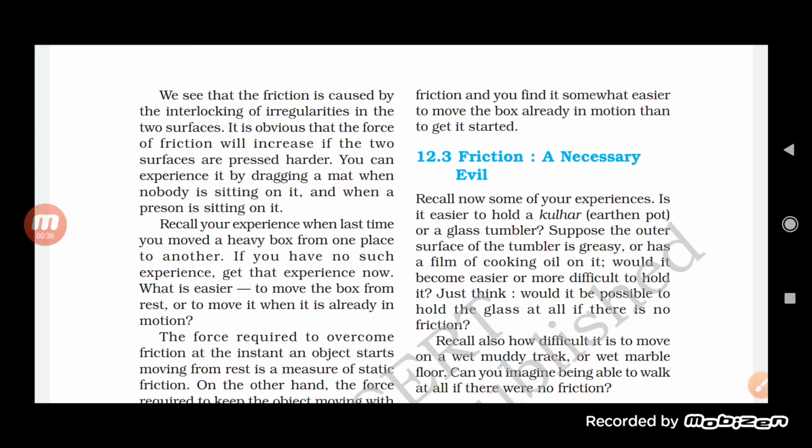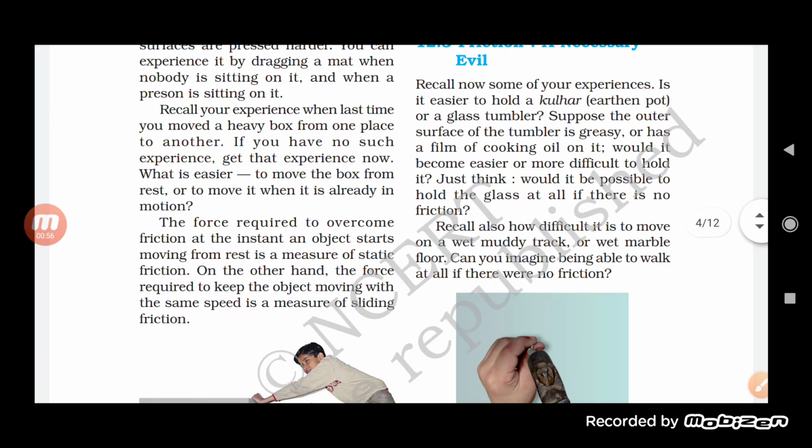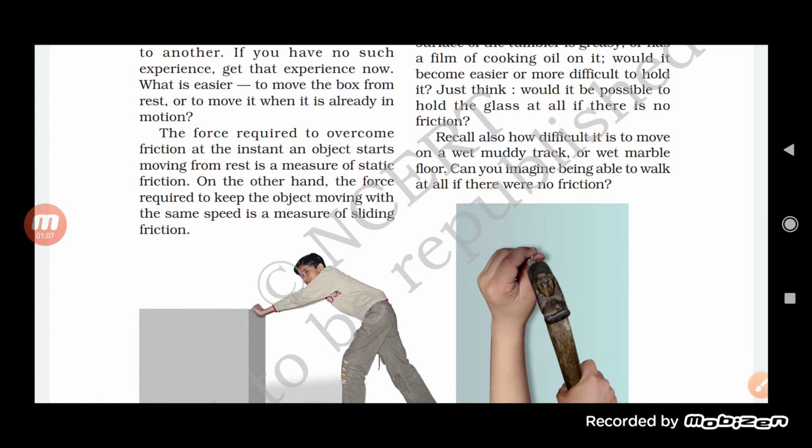useful for us. So the first thing that we have seen is that in order to hold anything we need friction, as well as if we want to walk, there also there is a need of friction. So friction is necessary there. Then friction is also important because if there is no friction we will not be able to walk. So for our walking also friction is important.